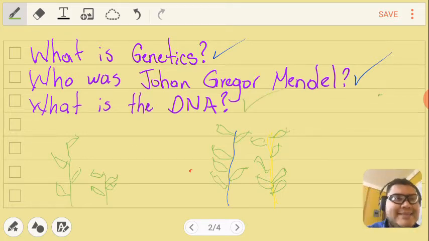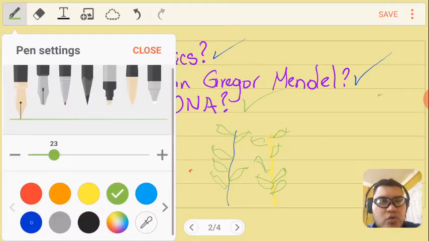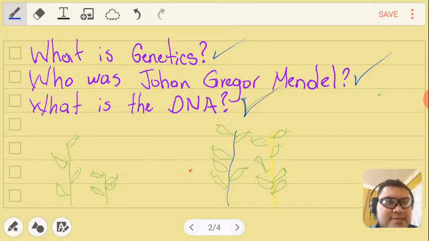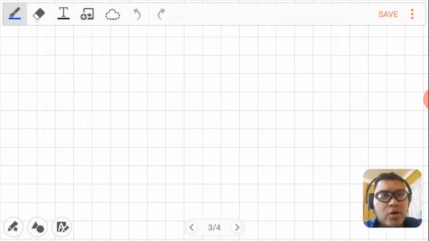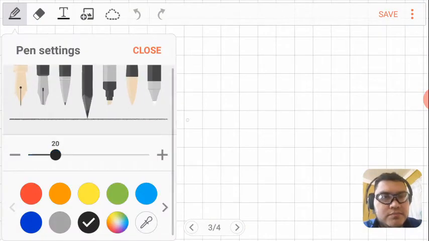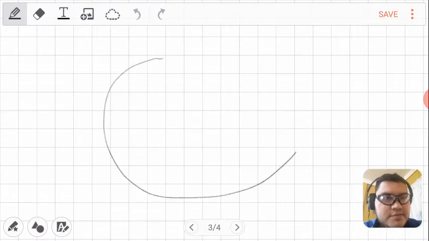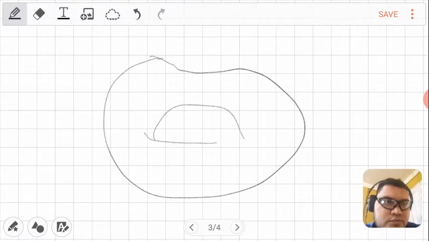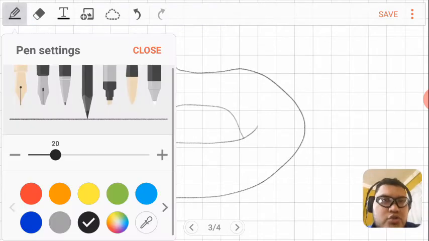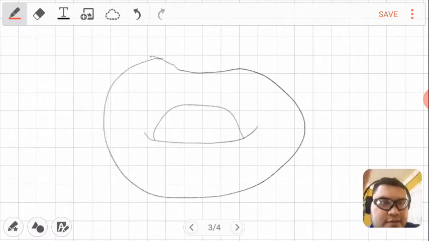Now let's speak about the DNA. What is the DNA? Good. Well, the DNA basically is the genetic material that is inside each one of the cells. Imagine that we have a cell. I'm going to draw it right now, an easy design. Okay, we have the cell here. Now, this is the nucleus in a transversal design. Now, inside the nucleus is the place where you're going to find the DNA. The DNA will be inside something called chromosomes.